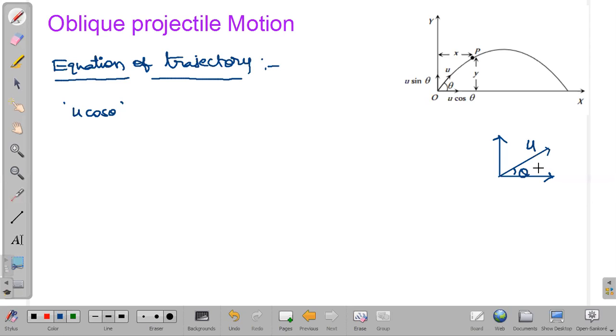For the horizontal component, cos theta equals adjacent by hypotenuse, so adjacent equals hypotenuse into cos theta, that is, this component is u cos theta. And for the vertical component, theta's opposite side is parallel to it, so the vertical component we consider as u sin theta. That is how we resolve a vector.